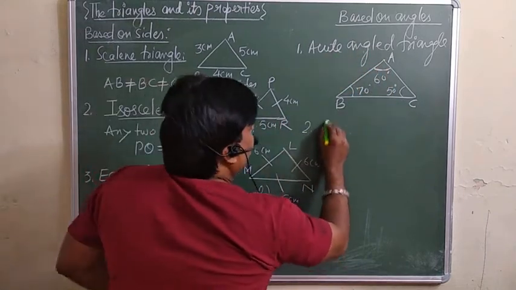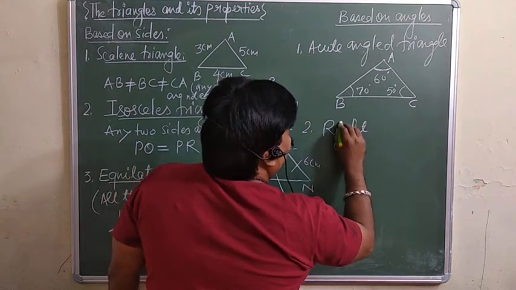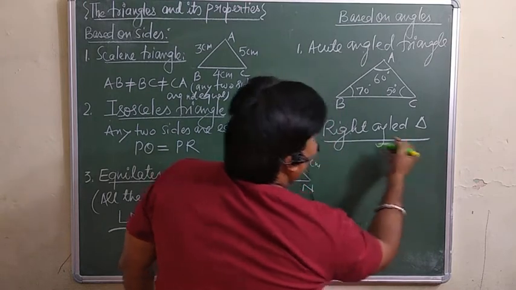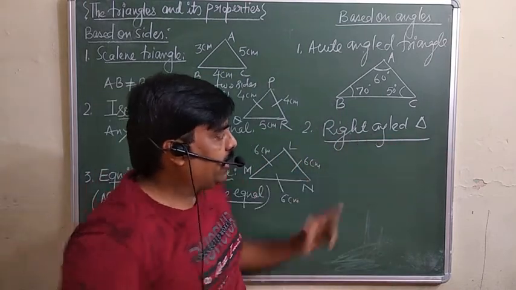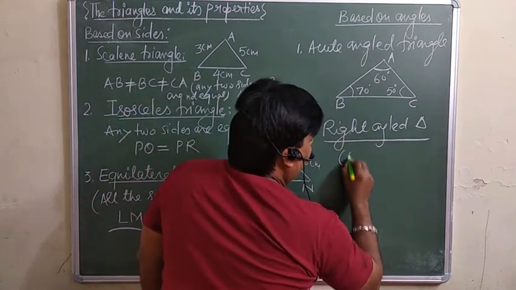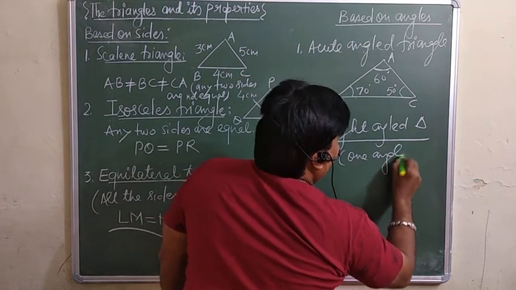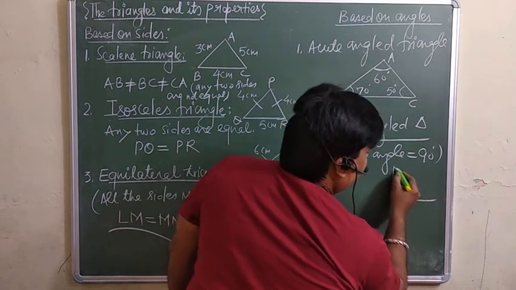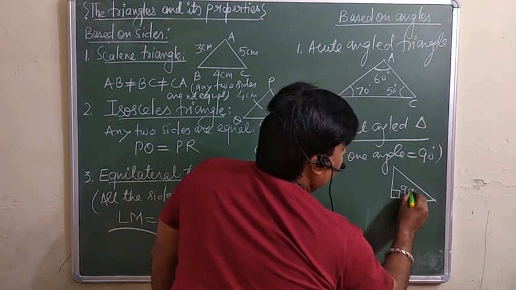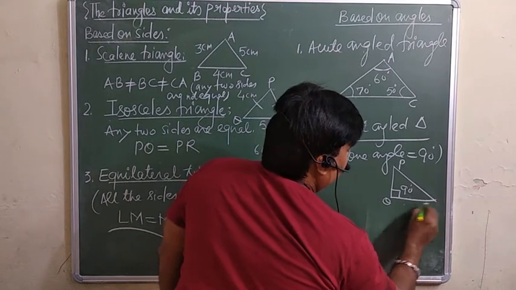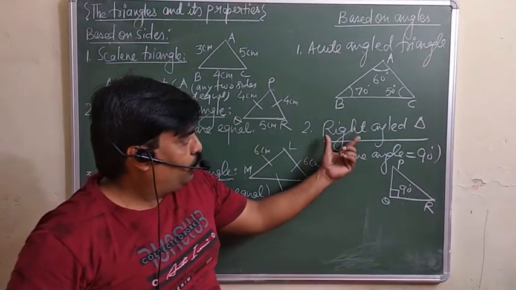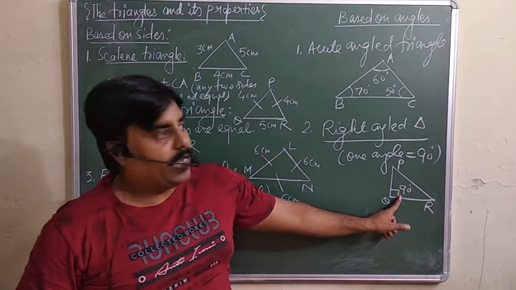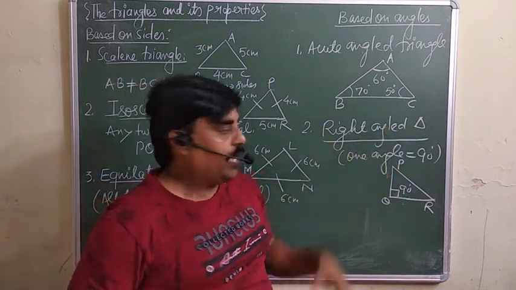Second is the right angled triangle. Any triangle will be a right angle triangle if one angle is 90. One angle must be equal to 90 degree. If in any triangle one angle is 90, you can say this PQR is a right angle triangle. So to become a right angle triangle, one angle should be 90. Then you can say that is the right angle triangle.